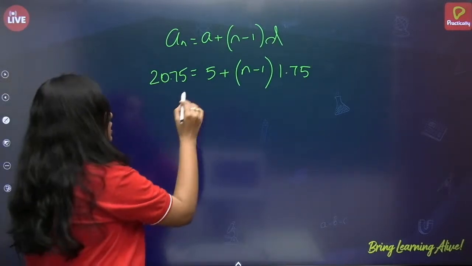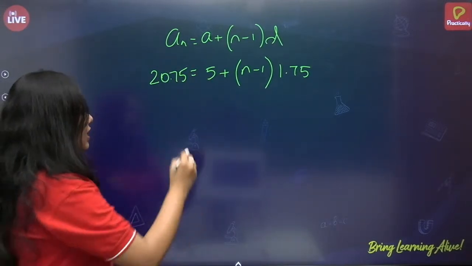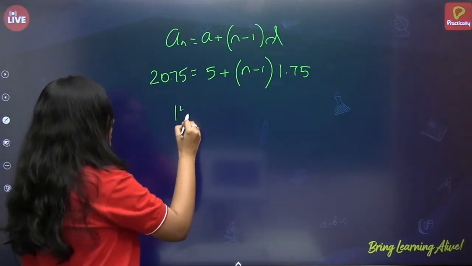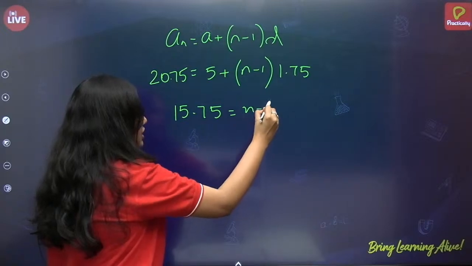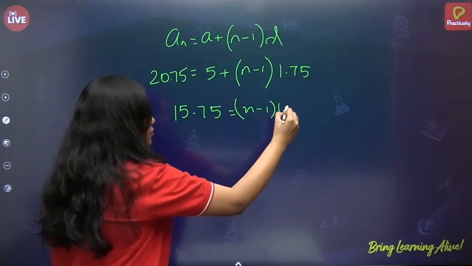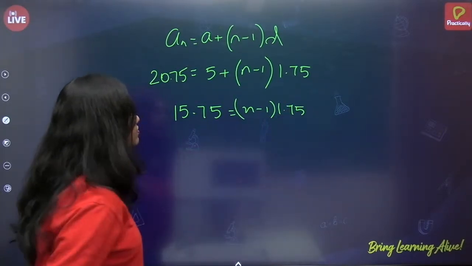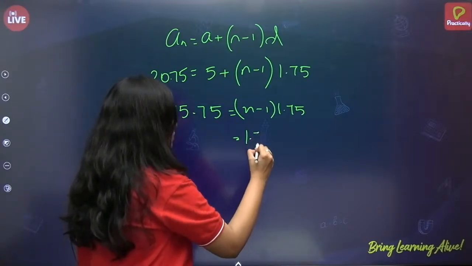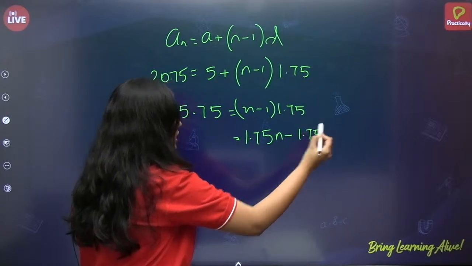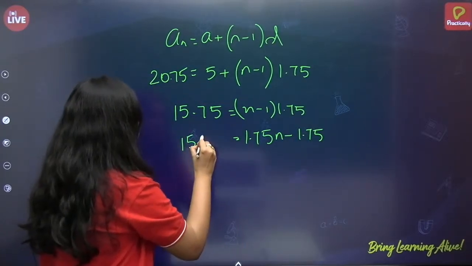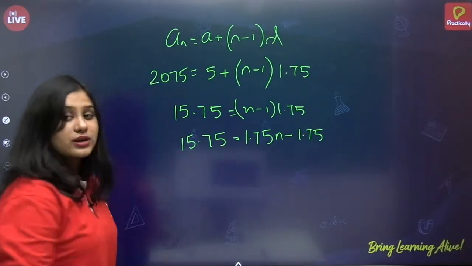Let us solve. Now 20.75 minus 5. So it will be 15.75 is equal to n minus 1, times 1.75. So I can write this as 1.75 n minus 1.75 is equal to 15.75. Right? Easy.